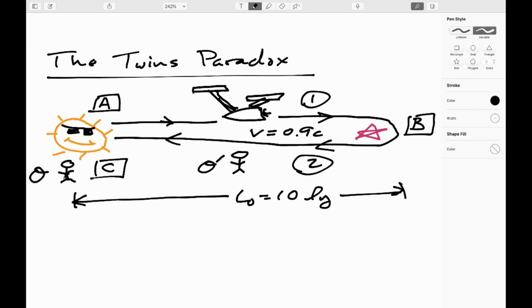O, we'll say, is a professional archer and has a very long and successful career, but O prime decides to become an astronaut. O prime joins the expedition that takes them from Earth over to the star Bob. Now, the spaceship that they're traveling goes at 0.9 the speed of light. The star Bob is 10 light years away from our sun.